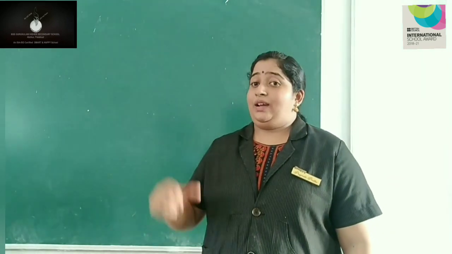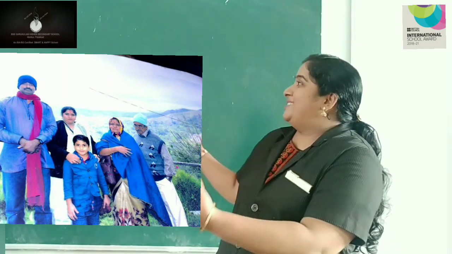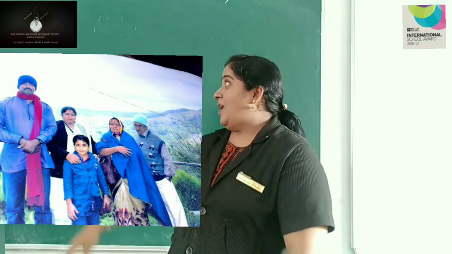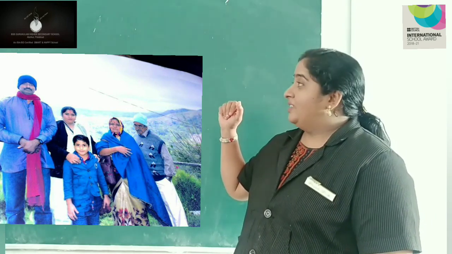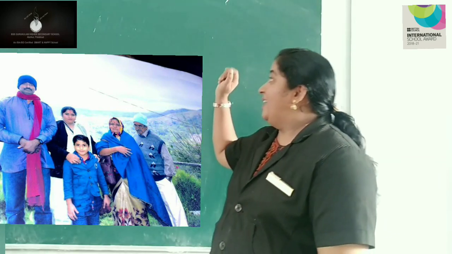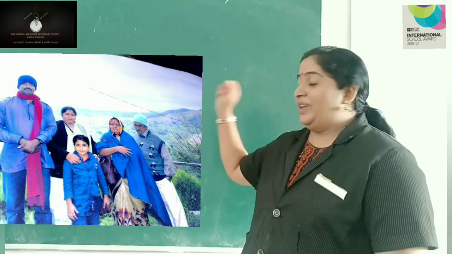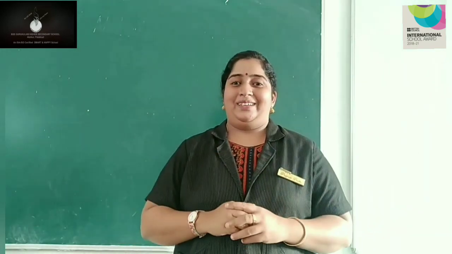We can go to the next picture. Oh, this is my family. So I will tell you about my family. Identify each member in my family and how many members are there in my family. So this is my father, mother, husband, my son and me. So there are 5 members in my family. So it's a small family and it's a happy family.